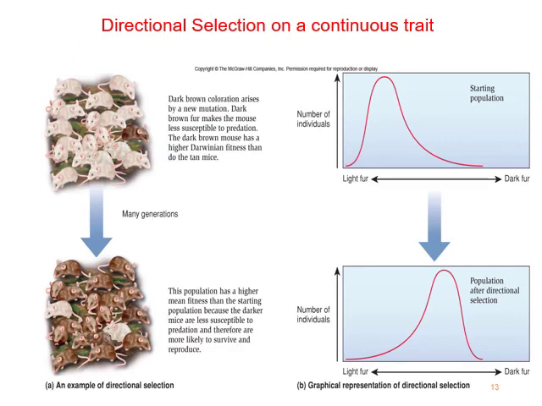You can see in this graph that directional selection has occurred when individuals at one phenotypic extreme are selected against, as I have discussed earlier. It shifts the phenotypic distribution towards the advantageous phenotype for mice and is an example of the effect of natural selection on a continuous trait, i.e. color of fur in mice.